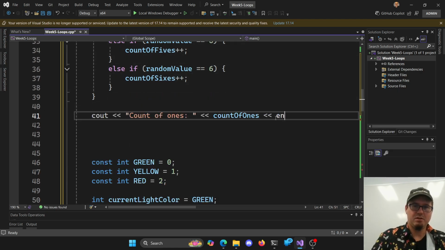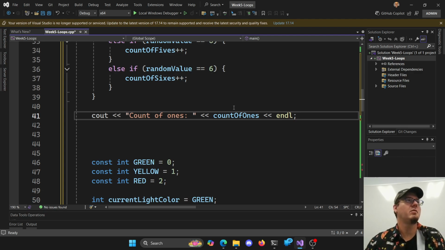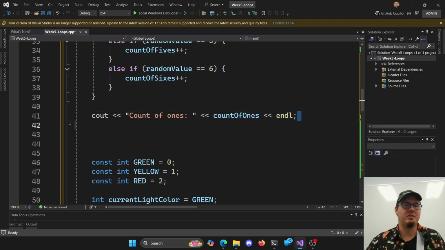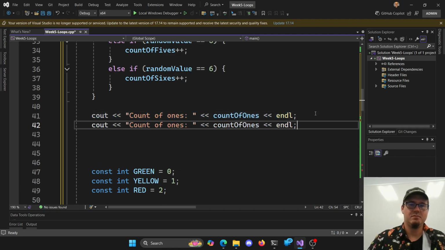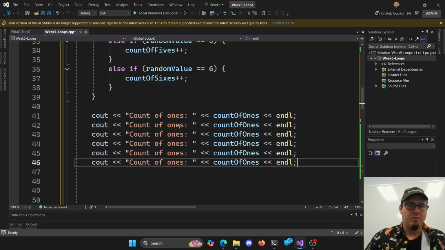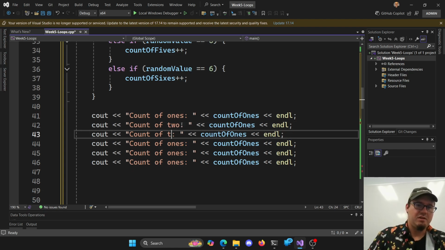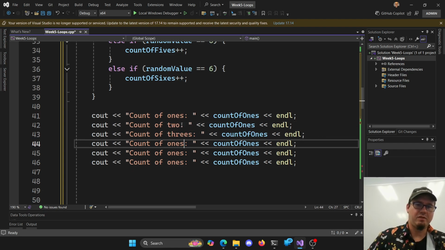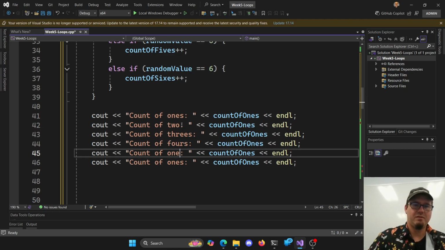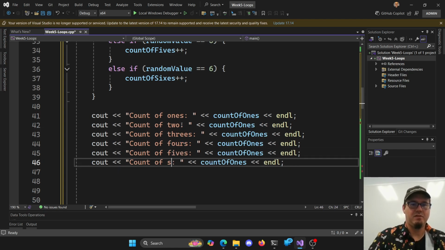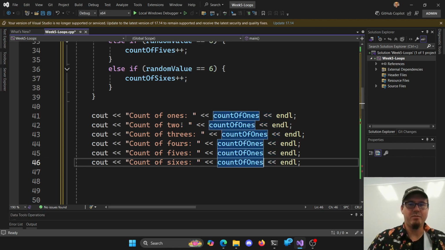And probably an endl, right? Do you want to do a percentage here of rolls or just have the counts? We should do percentage, right? Oh, okay, just the counts. Sure, we can do just the counts. Ones and twos and threes. The rest is threes, fours, fives, and sixes, and then make sure we change our variables here.